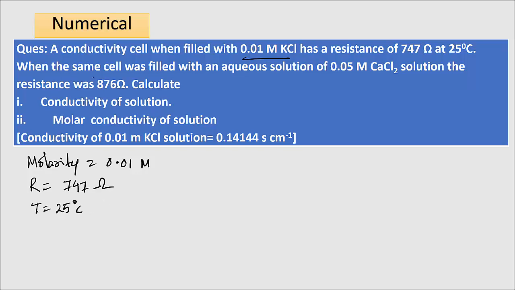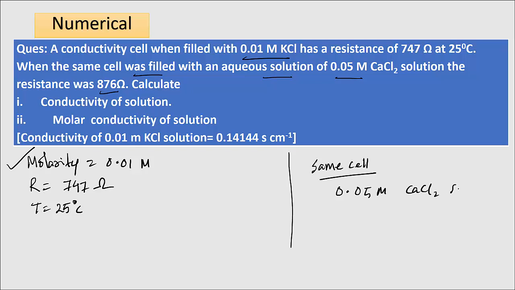Now, when the same cell was filled with an aqueous solution of 0.05 molar calcium chloride solution, the resistance was 876 ohm. This is the first case. So in the second case, the same cell is filled with 0.05 molar calcium chloride solution.